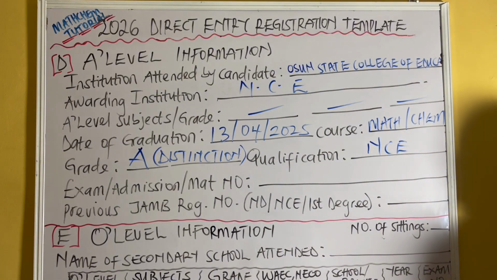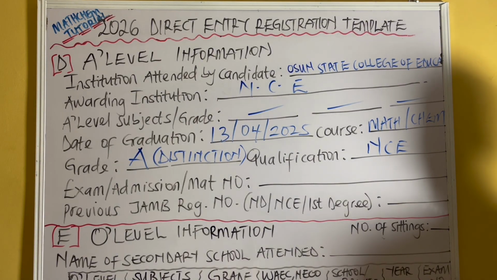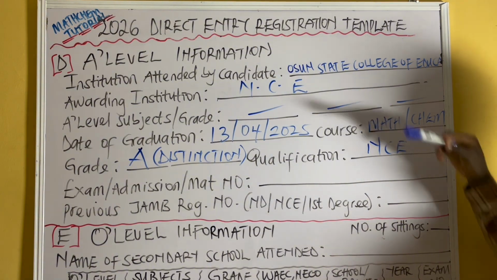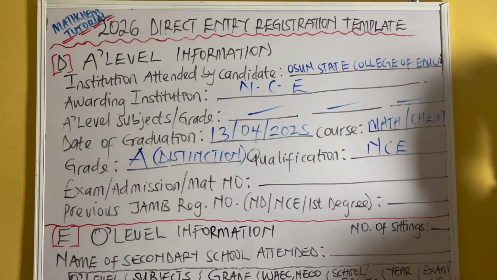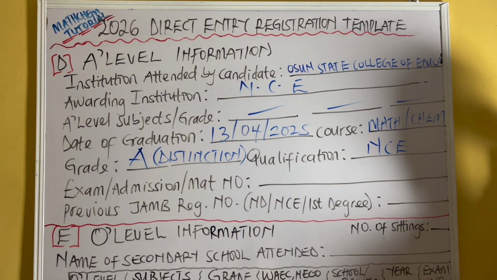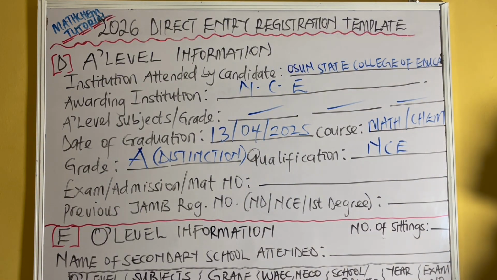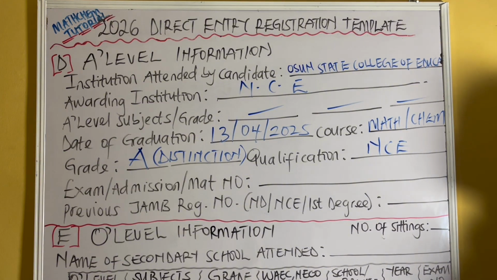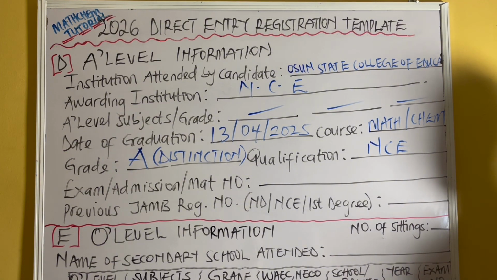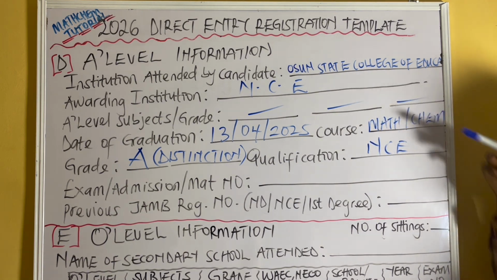So if you are HND, write HND. If you are OND, write OND. If you are first degree, write first degree there. Remember that this is the awarding institution. If you are NCE, just write it in full, Nigerian Certificate in Education. So you write it in full. And if you are OND, you write ordinary national diploma. And if you are first degree, you write the degree awarding institution. So you are going to write this is your first degree.